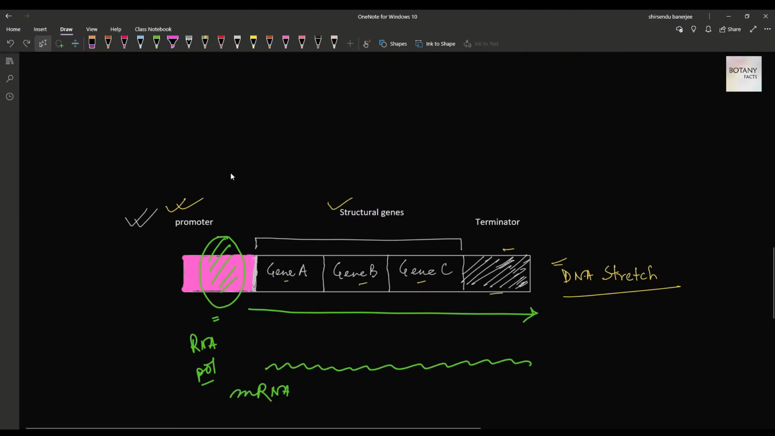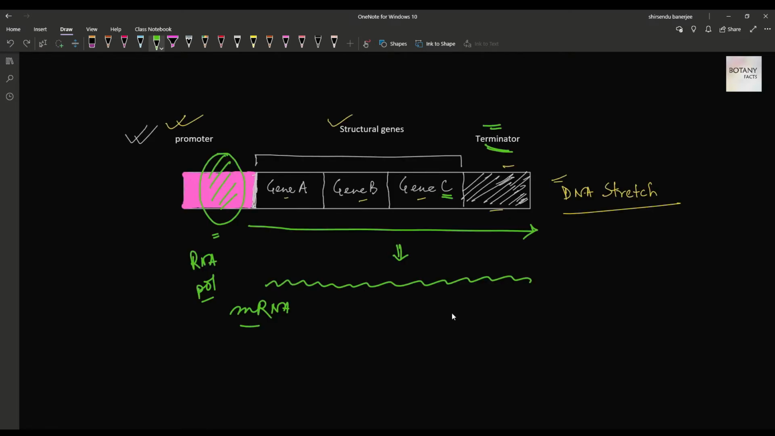The RNA polymerase falls off the DNA at the terminator region. What is the terminator? The terminator is a sequence of DNA which may be part of gene C. It is the region where the RNA polymerase falls off the DNA and completes the transcription process and produces a single mRNA. As I am talking about the prokaryotic transcription process.